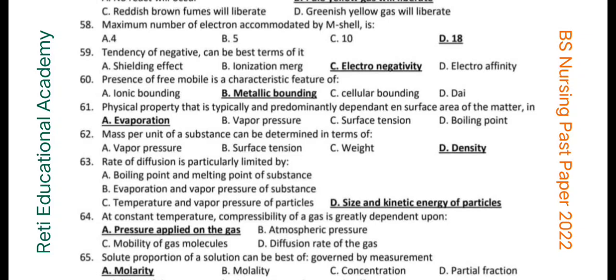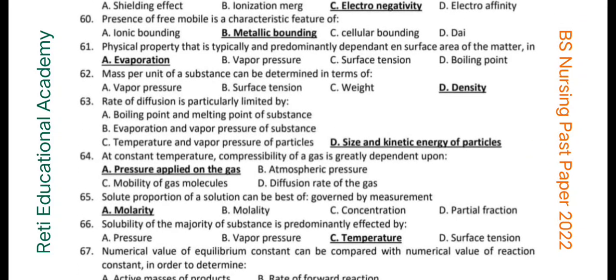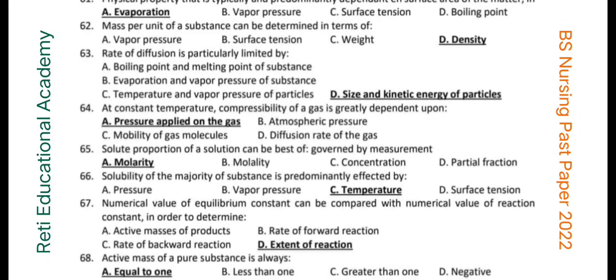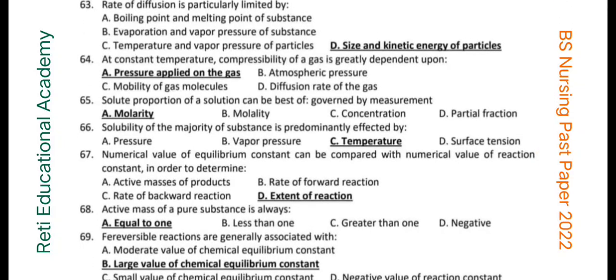Question number 62. Mass per unit volume of a substance can be determined in terms of density. Question number 63. Rate of diffusion is particularly limited by size and kinetic energy of particles. Question number 64. At constant temperature, compressibility of a gas is greatly dependent upon the pressure applied on the gas. Question number 65. The solute proportion of a solution can be best governed by the measurement of molarity.